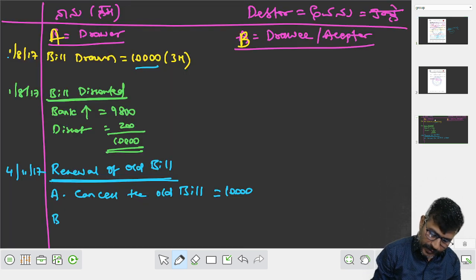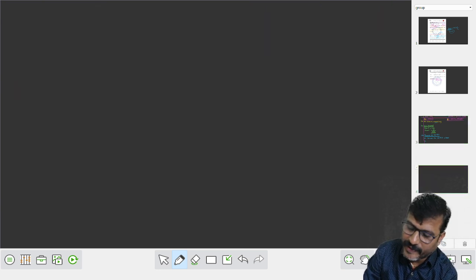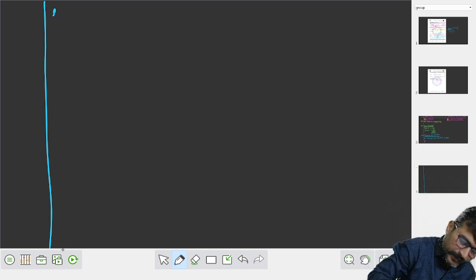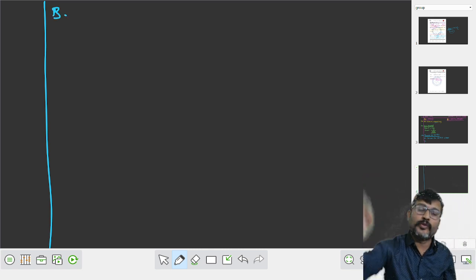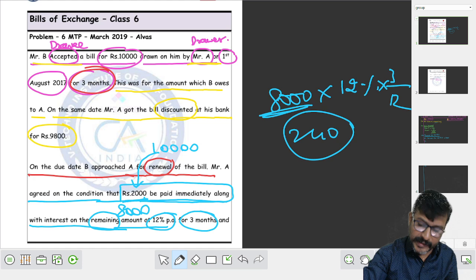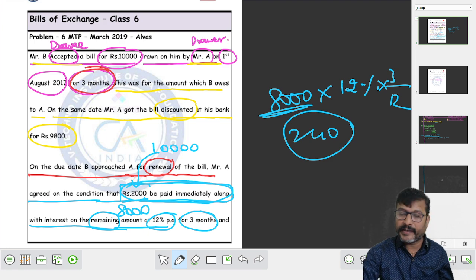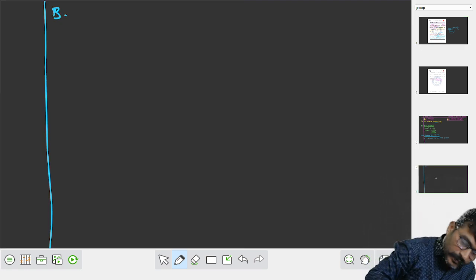So B point. I won't get sufficient space here, so I will write this explanation on a new page. B point. What to do? See this condition. A agreed to the condition that 2,000 to be paid immediately along with interest.